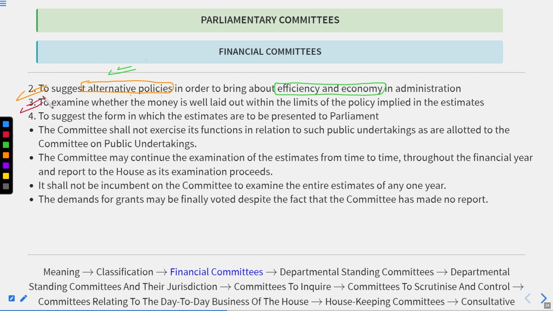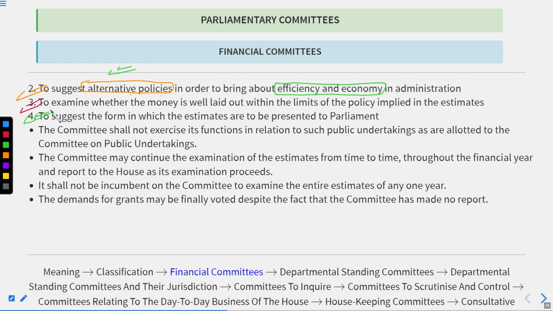Third is to examine whether the money is well laid out within the limits of the policies implied in the estimates. Fourth is to suggest the form in which the estimates are to be presented to the parliament. If the estimates are presented to the parliament, there must be some form.